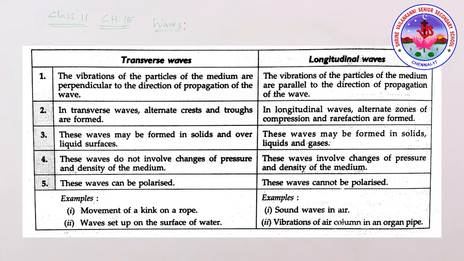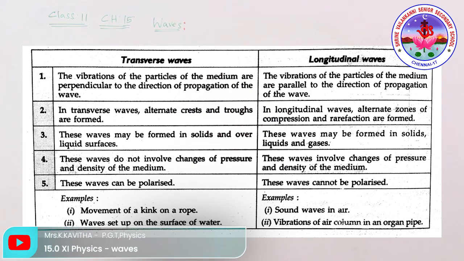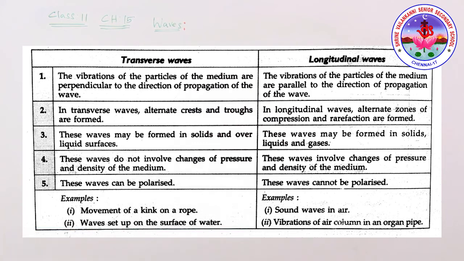In a transverse wave, alternate crests and troughs are formed. But in a longitudinal wave, alternate compressions and rarefactions are formed. Longitudinal waves may be formed in solids, liquids as well as gases.